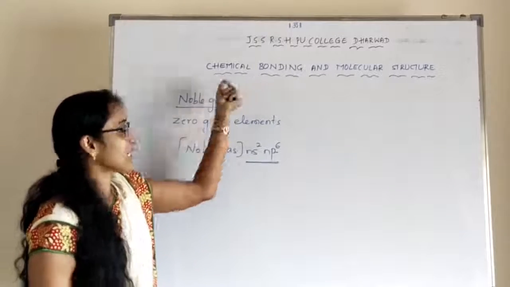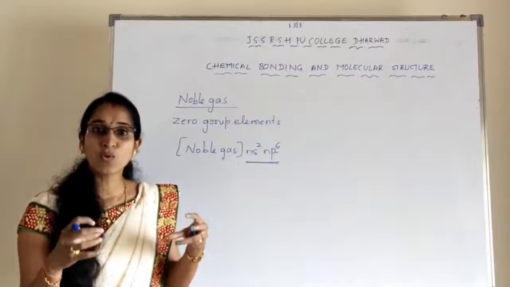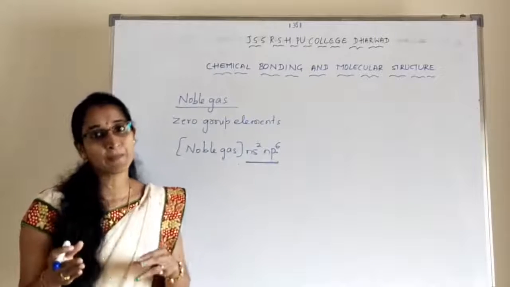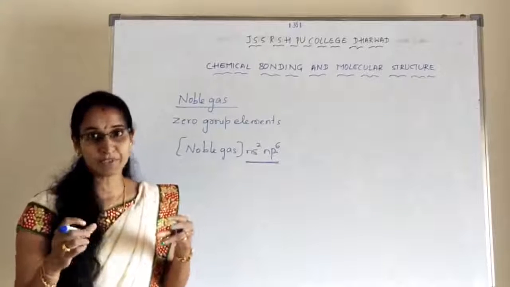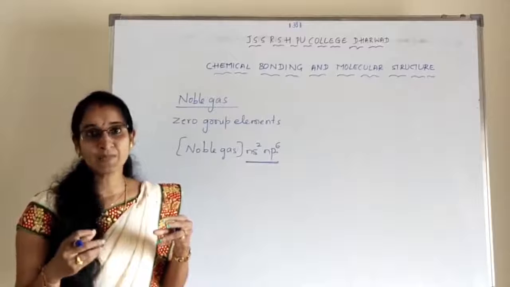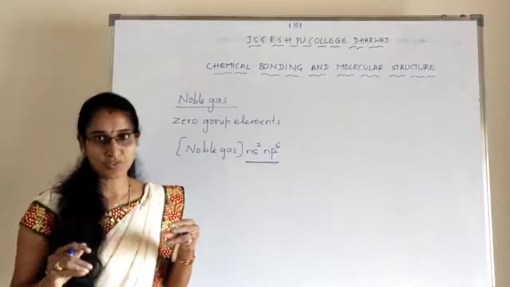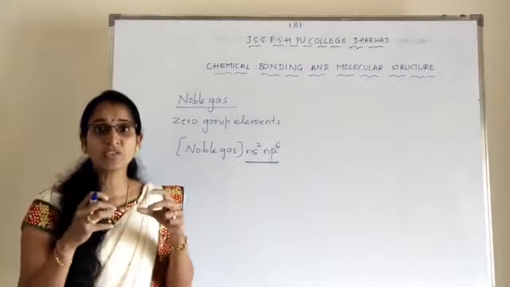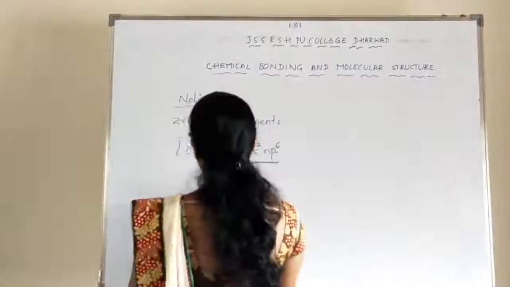Understood? So the attractive force that holds the constituents together in a different chemical species is called a chemical bond. So what do you mean by chemical bond? Chemical bond is nothing but the attractive force that holds the constituents together. Constituents means either ions or molecules. Different chemical species means either a transfer of electrons or a sharing of electrons among themselves. So that attractive force is called the chemical bond.